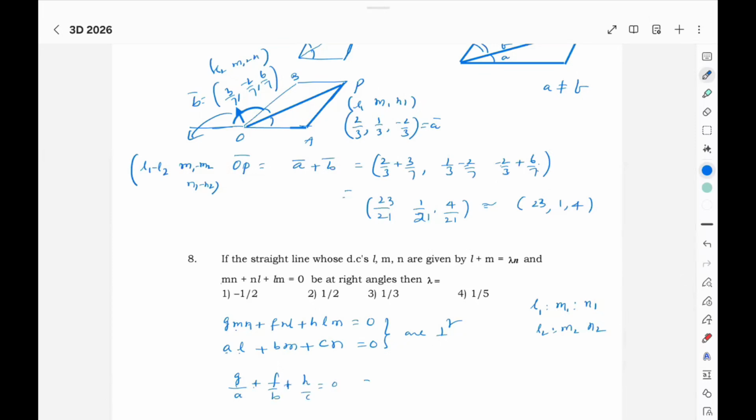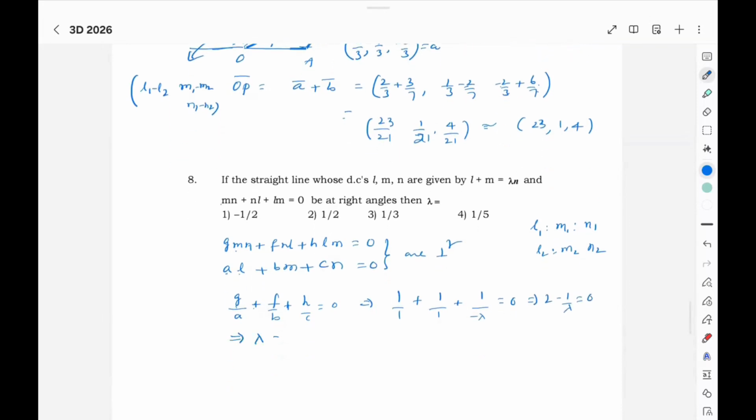Here the mn coefficient is 1, the nl coefficient is f. Here it is 1. h here is 1 minus lambda, which is equal to 0. So here we get the lambda value as half. So this is the answer.